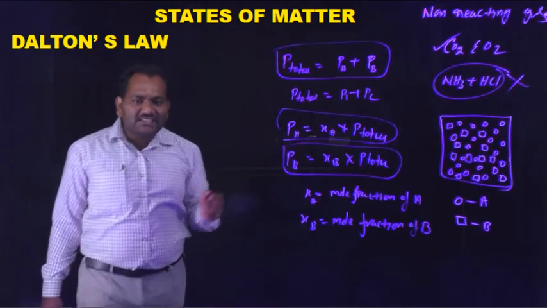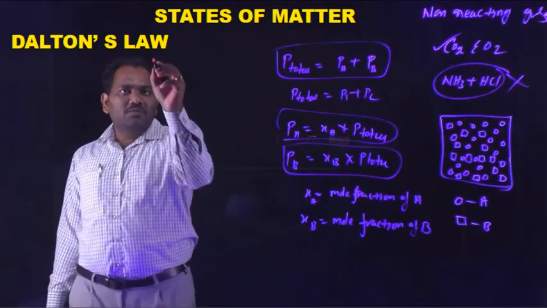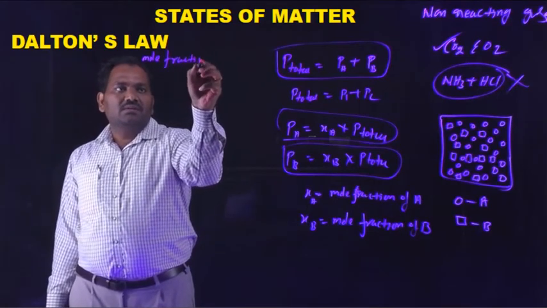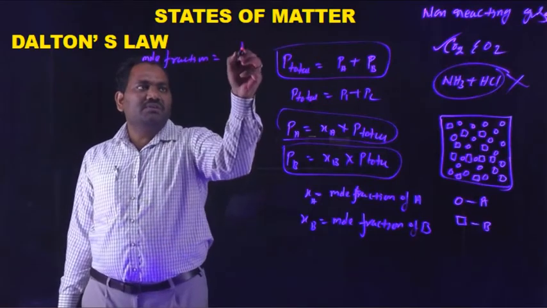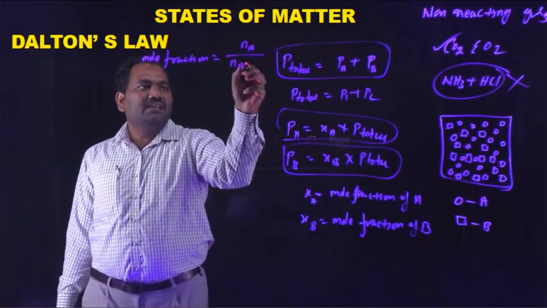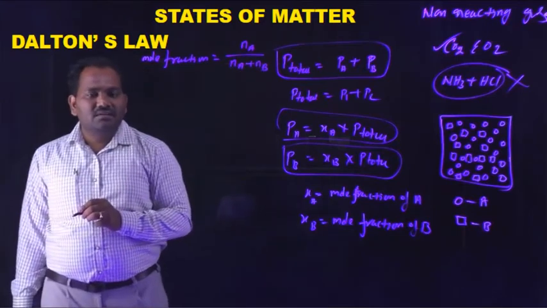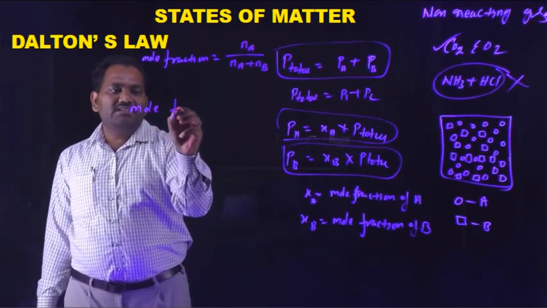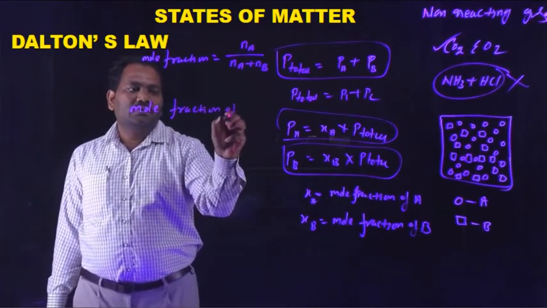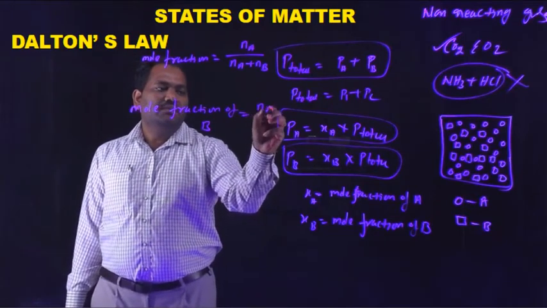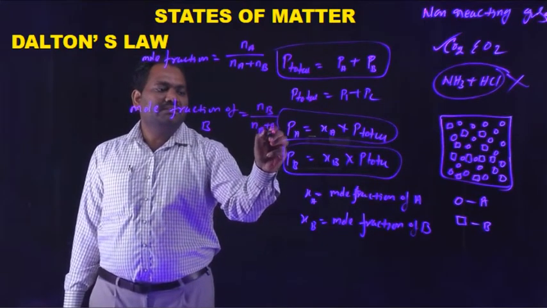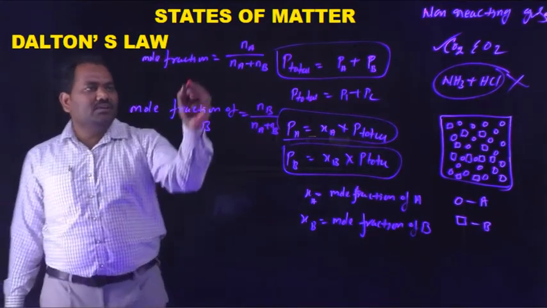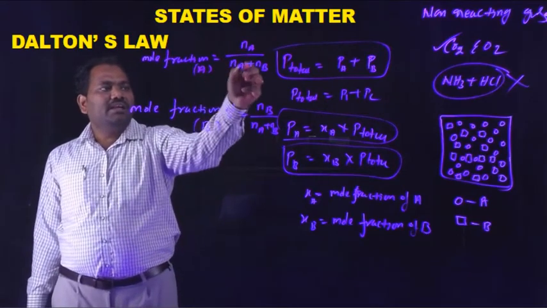What is mole fraction? Mole fraction is the number of moles of one substance divided by the total number of moles. Mole fraction of A, XA, is equal to Na by Na plus Nb.